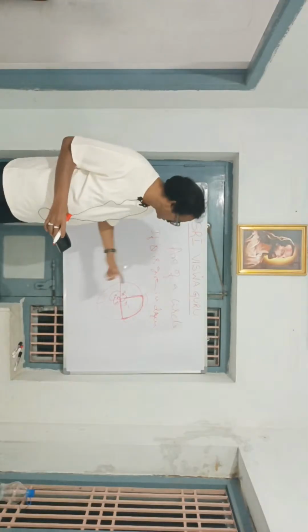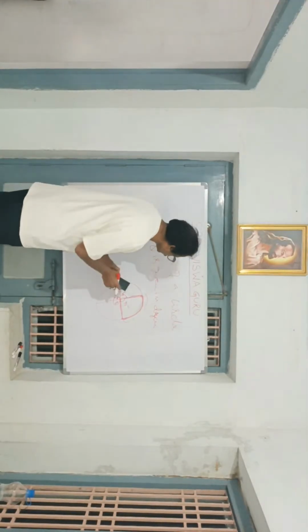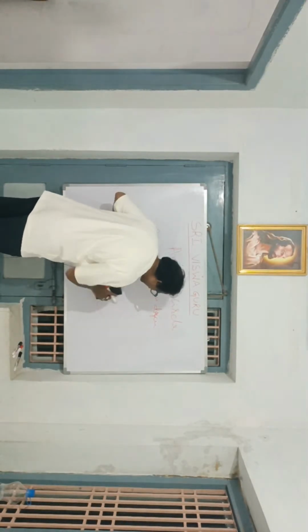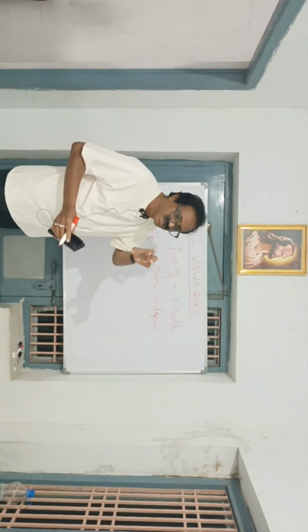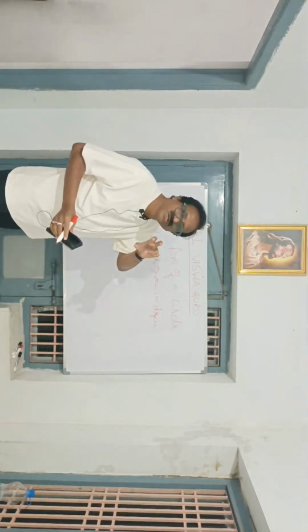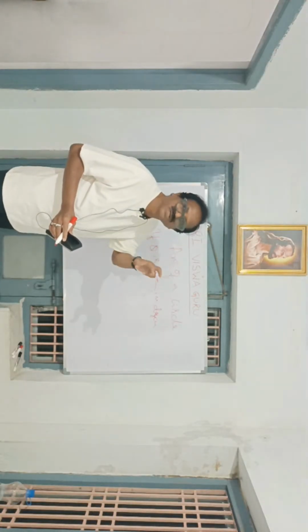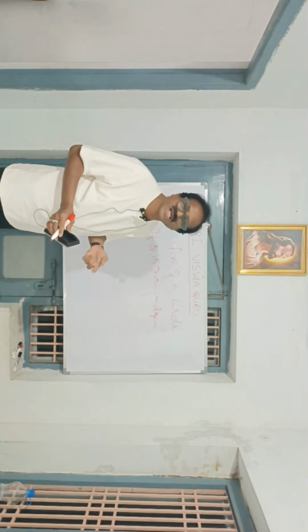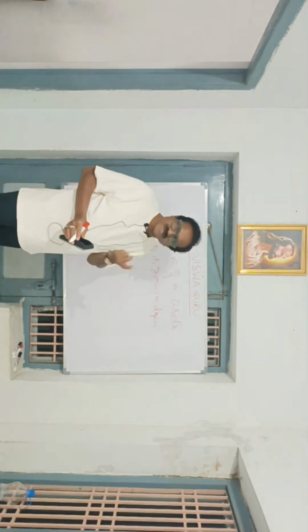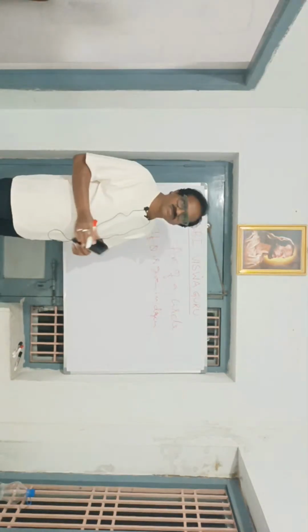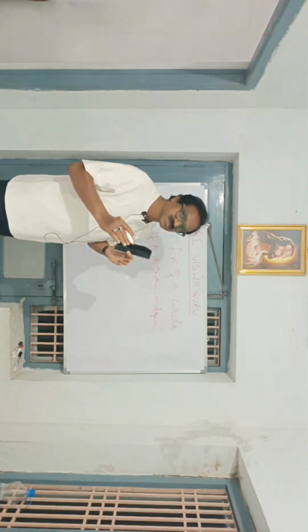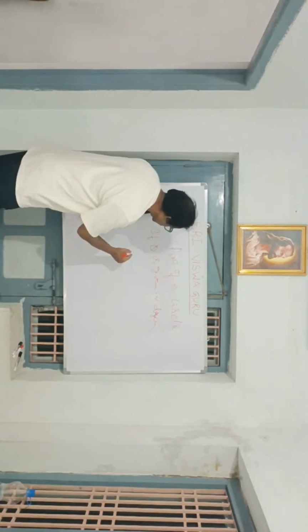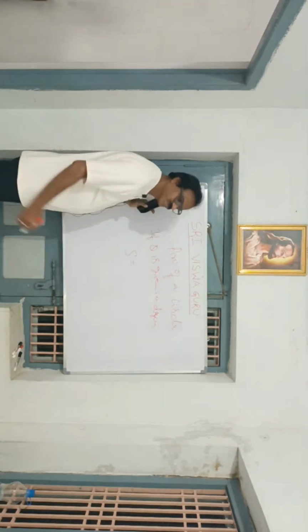A portion or a segment of a circle along the curve is known as the arc of a circle. Then what is the segment equal to?